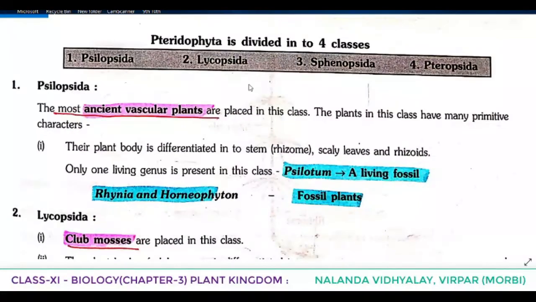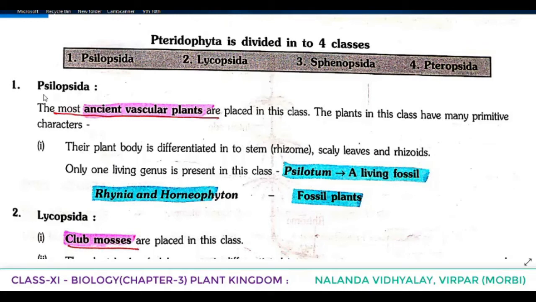So dear students, from the textbook when we learned about Pteridophyta, just two simple paragraphs were there, but when coming to this material you can see that the detailed explanation is given. Okay dear students, let's go ahead with the topic.